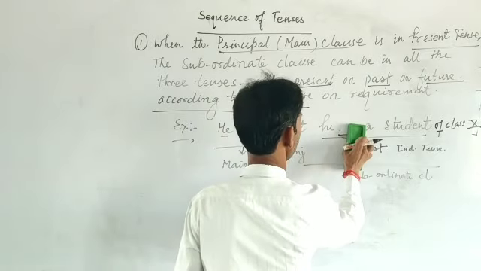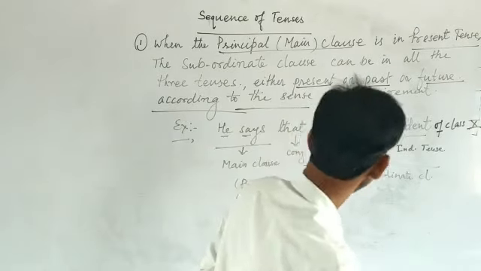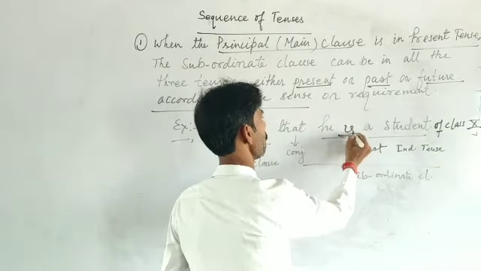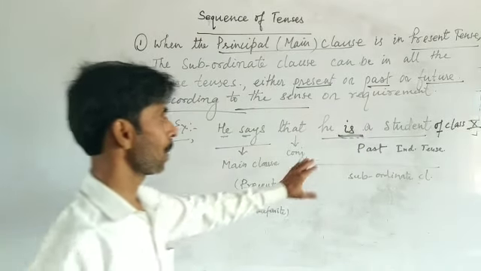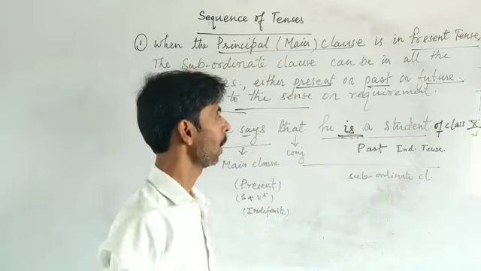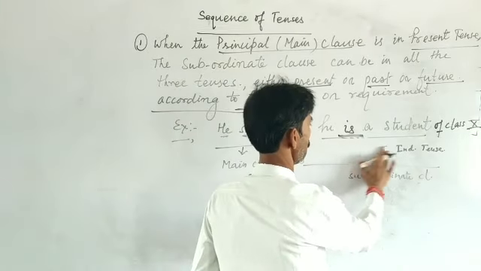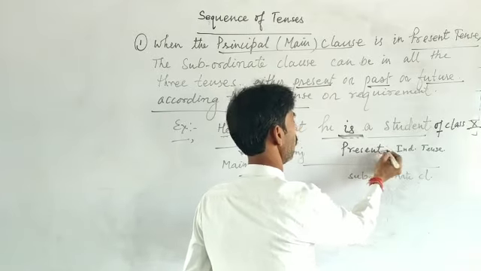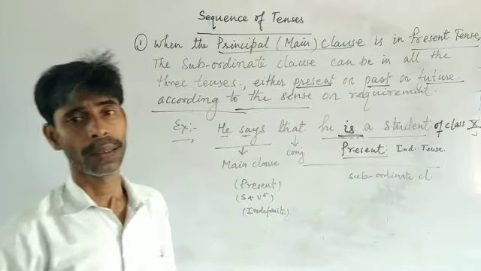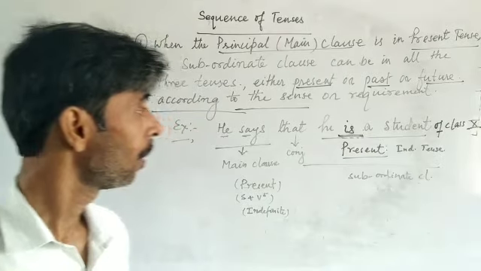Let's see once again. If you write here, he says that he is a student of class 10. The future tense changes and goes into present tense. The sense changes only.